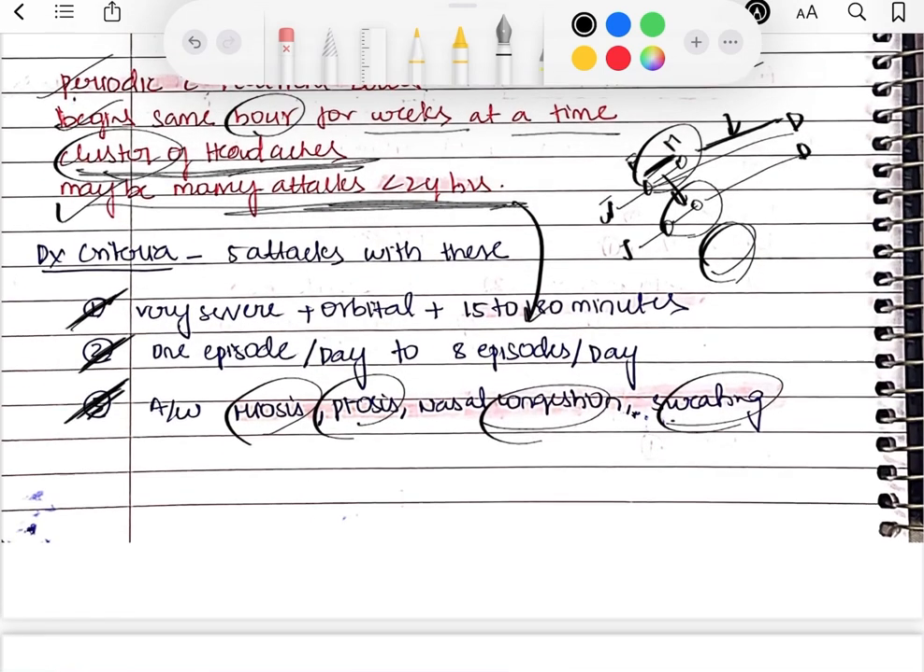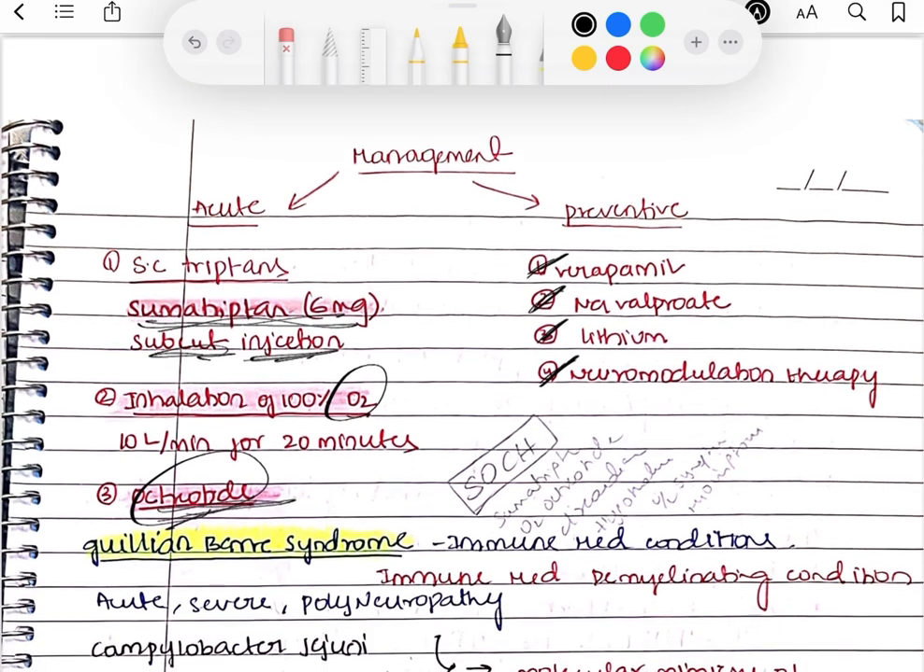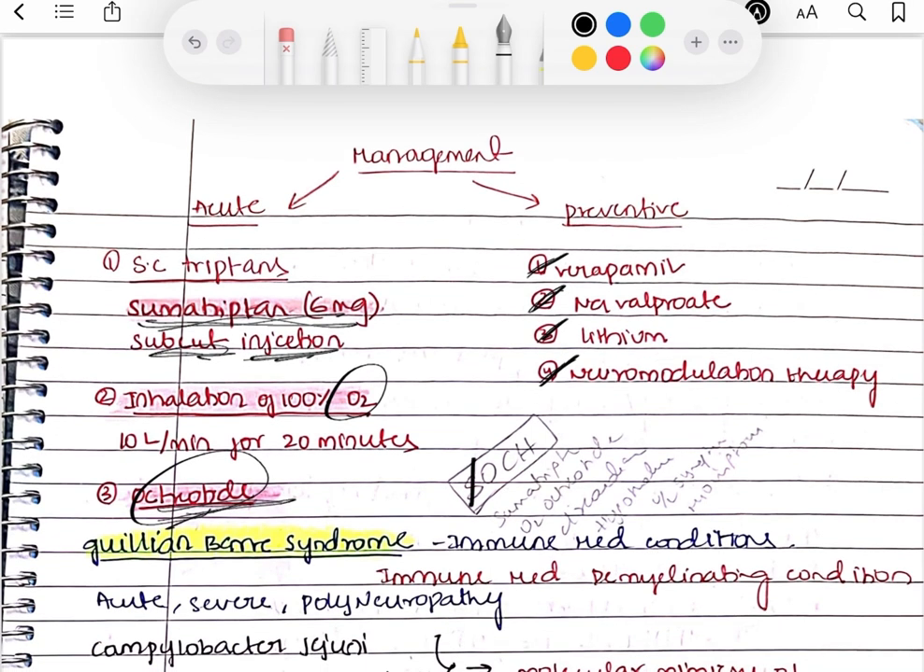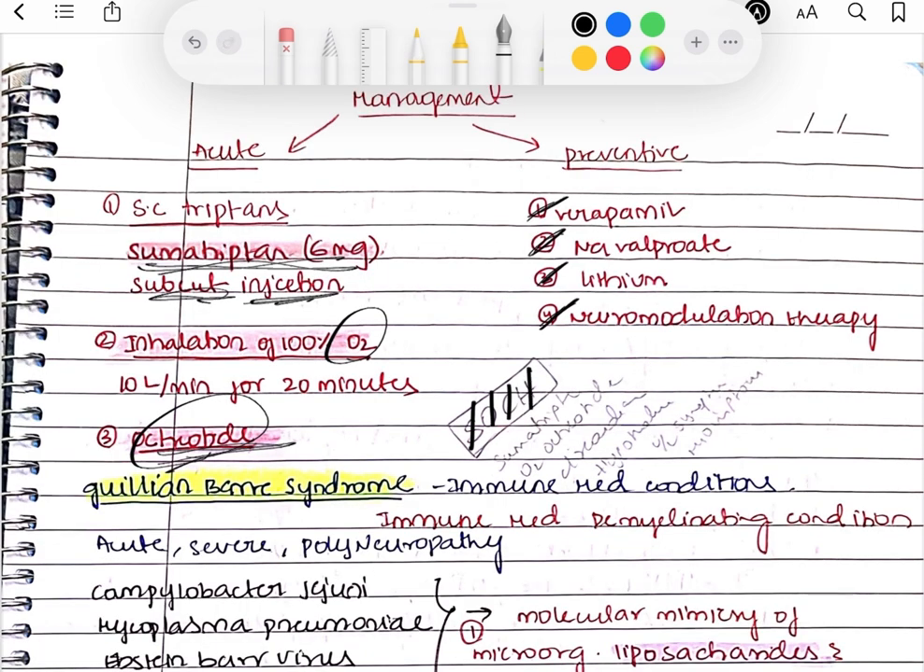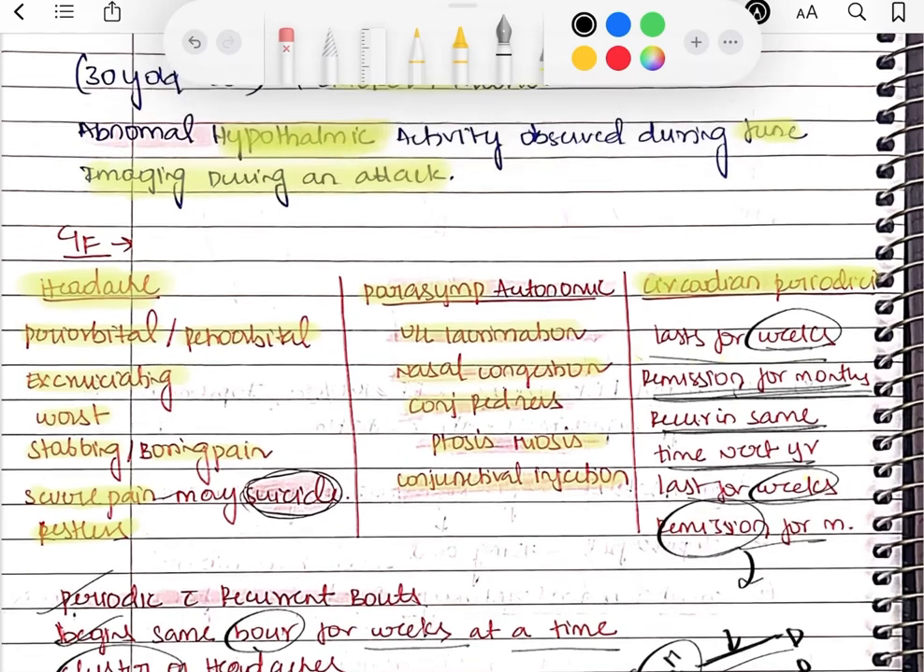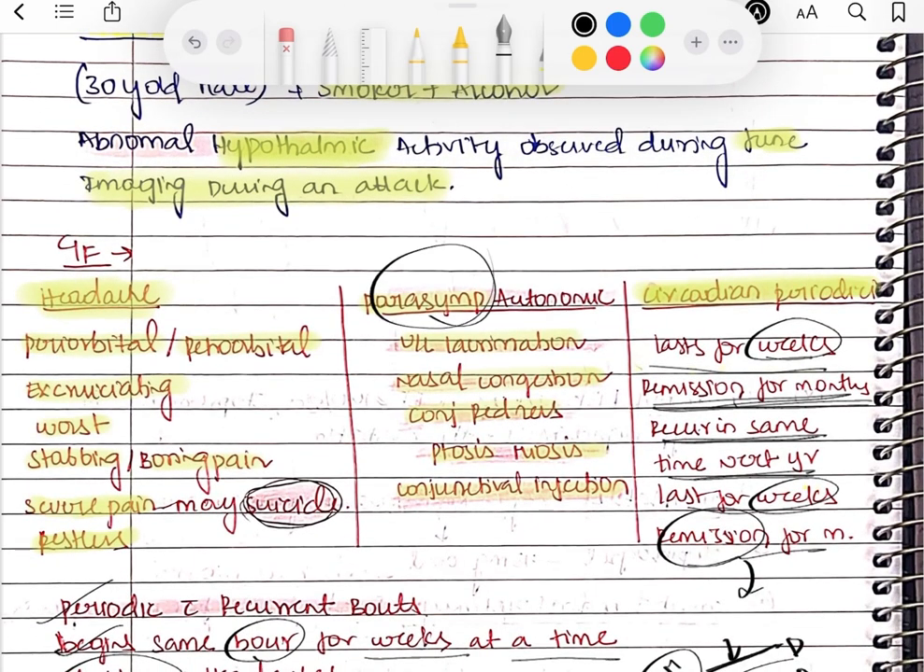So this is about the cluster headaches. You can remember it by the mnemonic SOCH. So S is for sumatriptans, which can be given as subcutaneous injections. O is for octreotide and also 100% oxygen inhalation, right? And C stands for circadian rhythm, which is specifically seen in this cluster headaches. And by H, you can remember this abnormal hypothalamic activity, which is noted during active attack when you do this functional imaging. So this is the mnemonic. And also associated symptoms, parasympathetic symptoms, you have to write it: lacrimation, congestion, redness, meiosis, ptosis, and the infection.